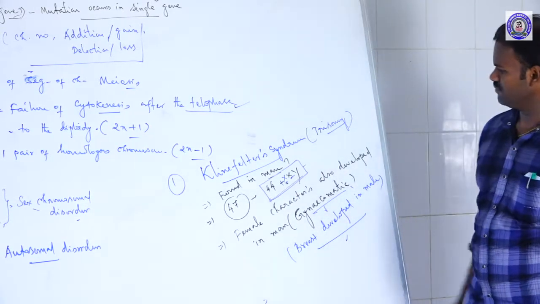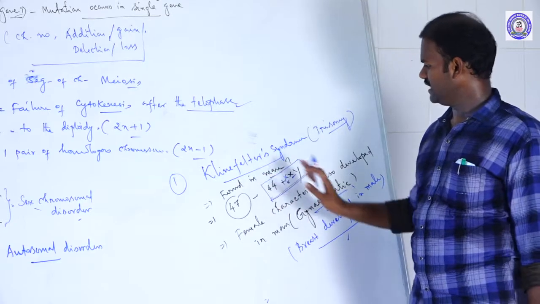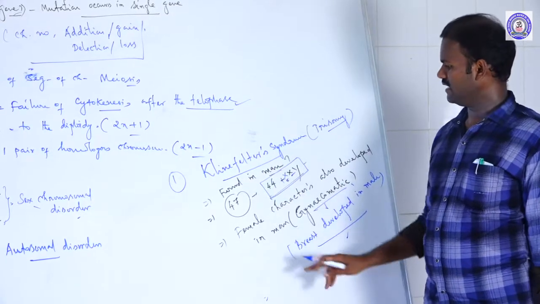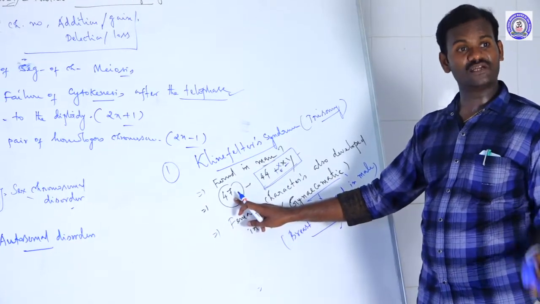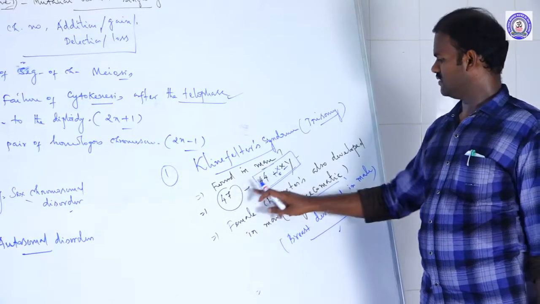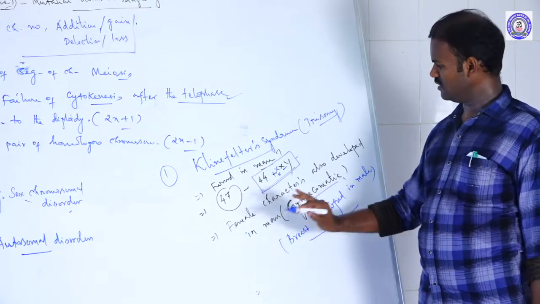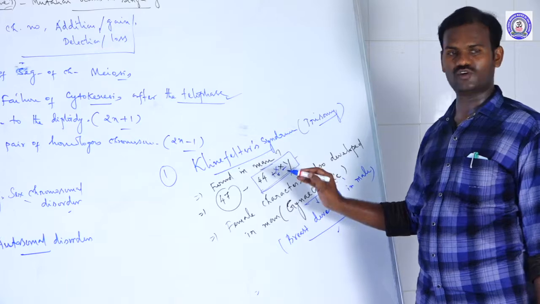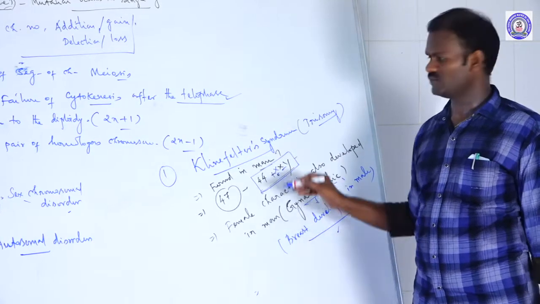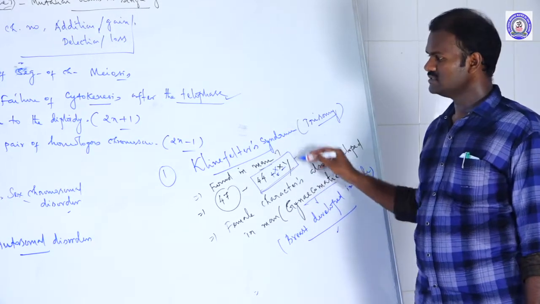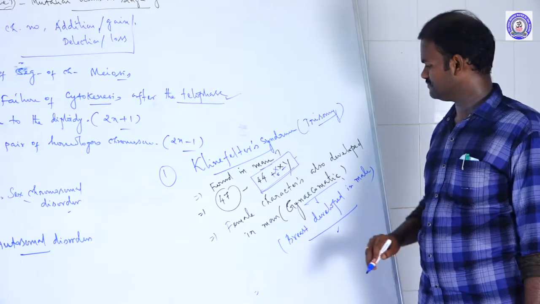So in this type, remember, it is found only in man. The man contains 47 chromosomes instead of 46 chromosomes. The 47, because normal persons have 44 plus XY chromosomes, and due to the addition of one X chromosome to the sex chromosomes, these are called sex chromosomal disorders.